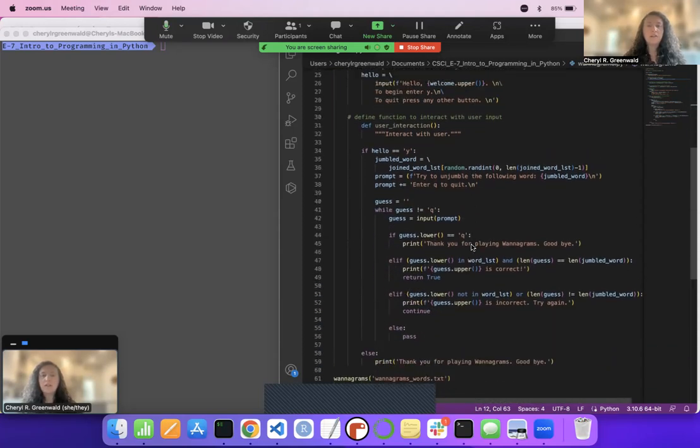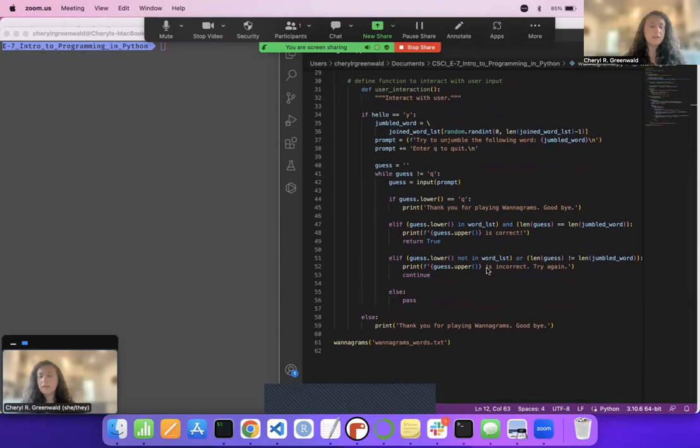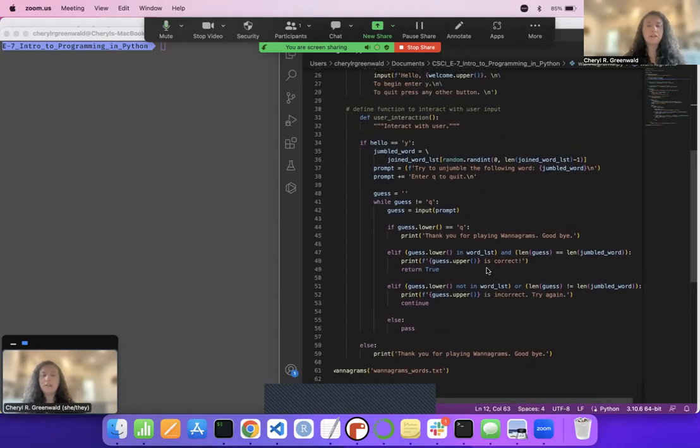I'll scroll down. The next part of the Wanagrams program involves the user interface, including a welcome message, an invitation to enter a name, followed by a personalized greeting and options to begin or quit. Then I use the only imported package, random, to select a jumbled word to display to the user who chooses to take a guess or quit. Next, I used a while loop with a continue clause until the user enters the correct solution.